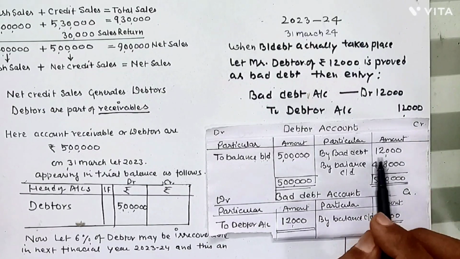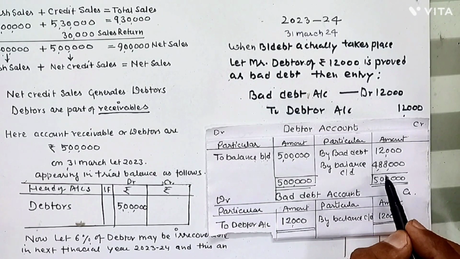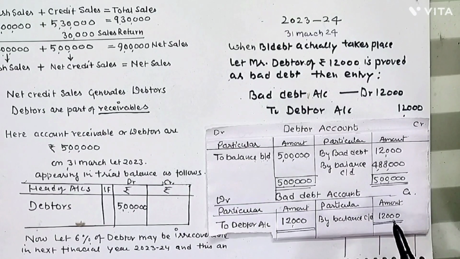Recently bad debt has taken place, so the remaining debtors are 4 lakh 88,000. Now the bad debt account will be debited: to debtor, the creation of the bad debt, and by balance c/d.